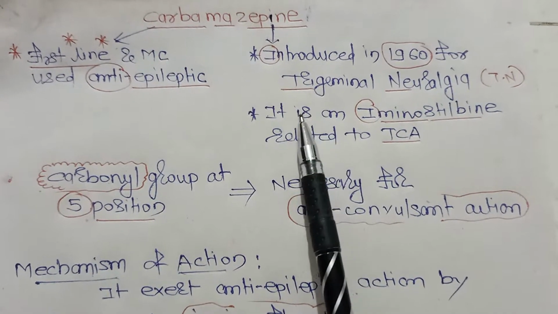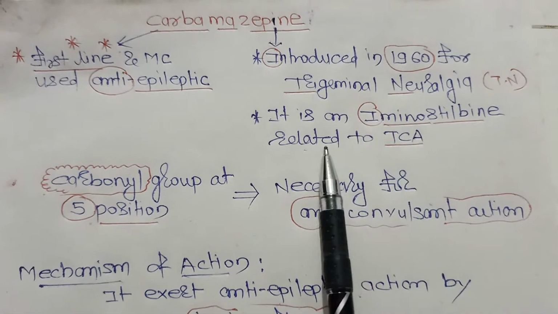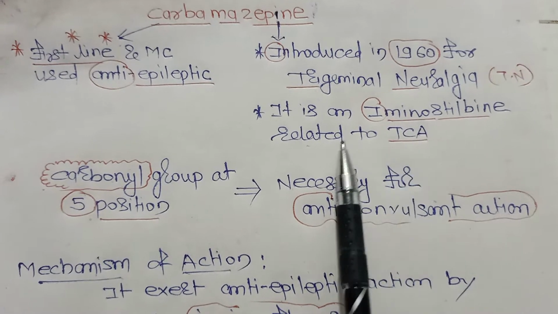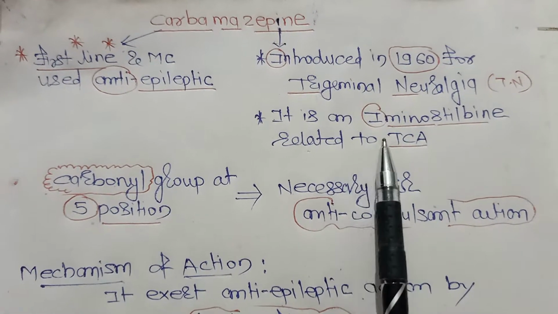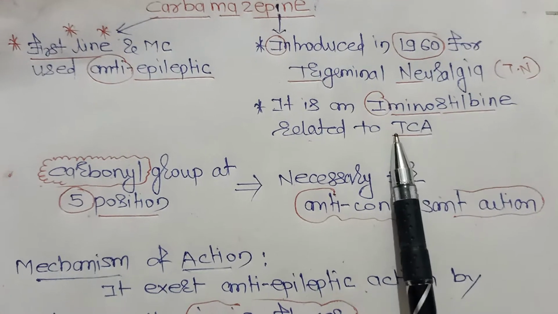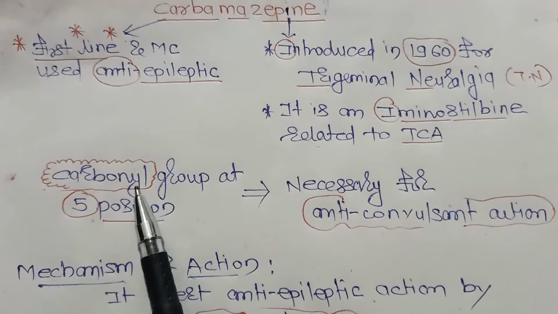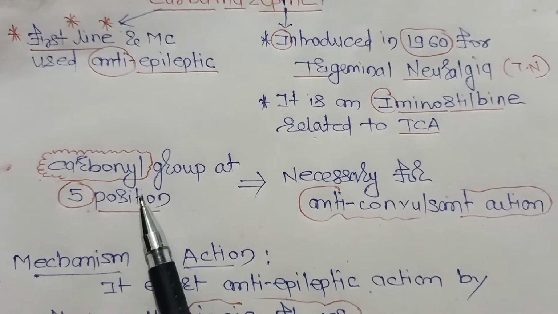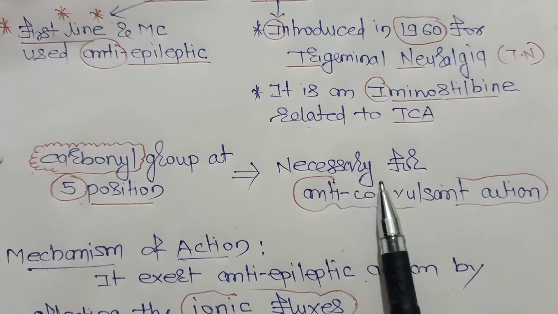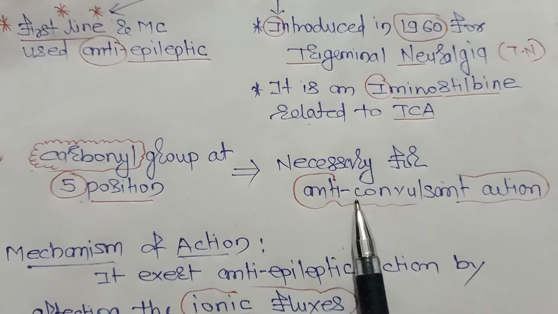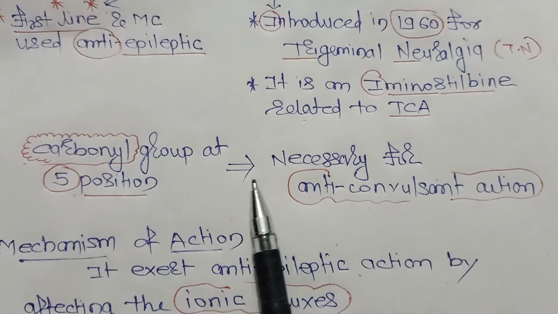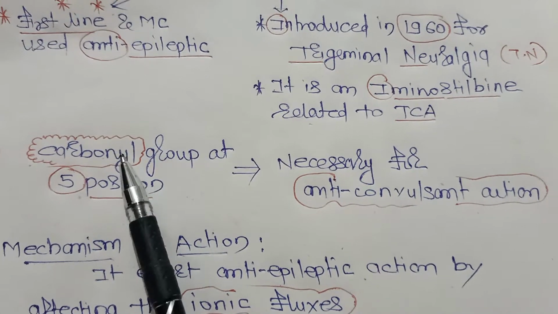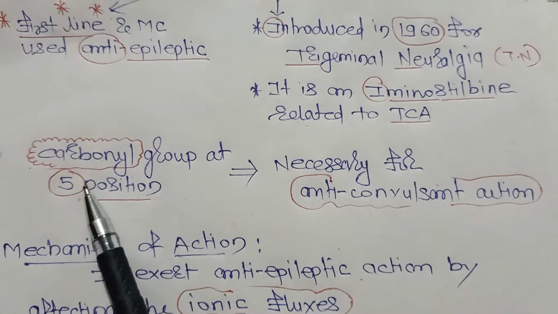Carbamazepine is an iminostilbene chemically related to the tricyclic antidepressants. The carbonyl group at the 5th position is necessary for, or responsible for, its anticonvulsant action.